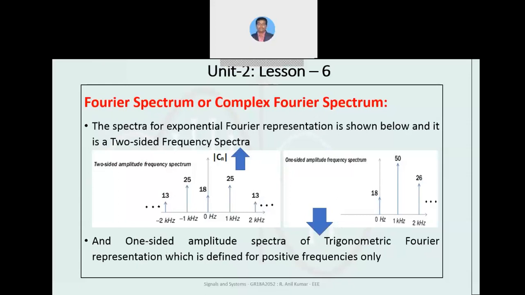These are the graphs representing a double-sided spectrum, the two-sided frequency spectrum, and a single-sided frequency spectrum, where we can see that in the two-sided spectrum there are amplitude values for both negative and positive frequencies, and in the one-sided amplitude frequency spectrum, only the amplitude representations for positive frequencies are given.